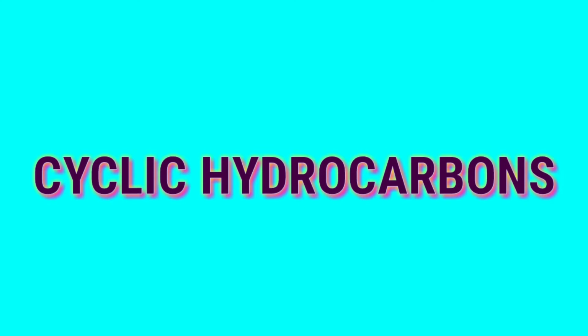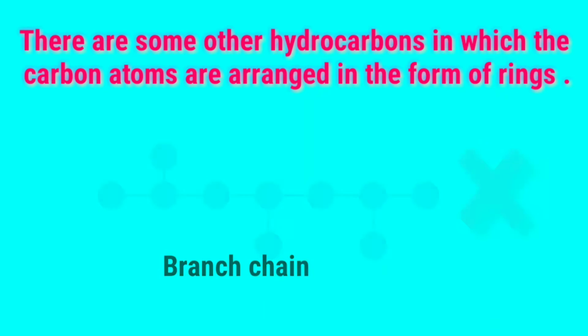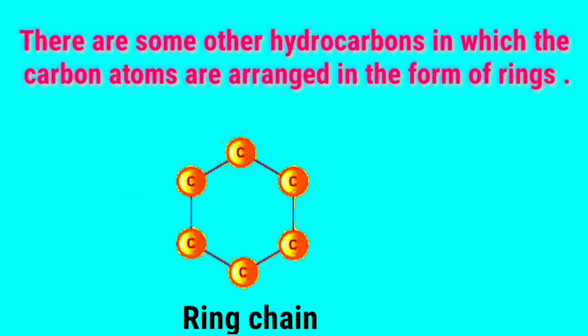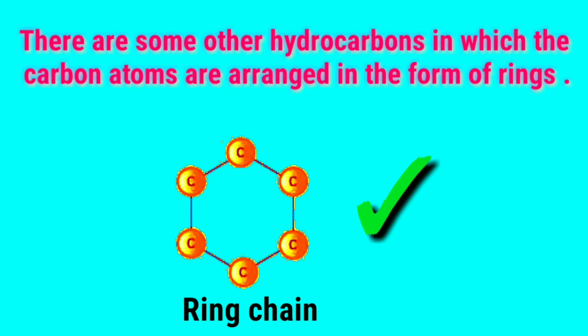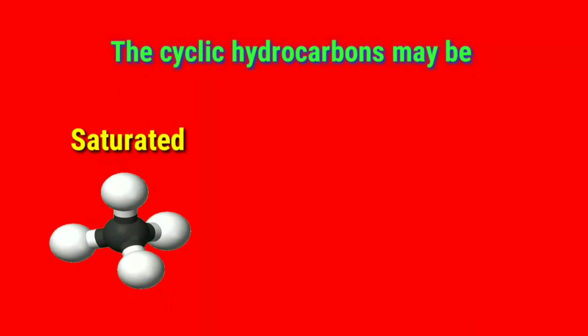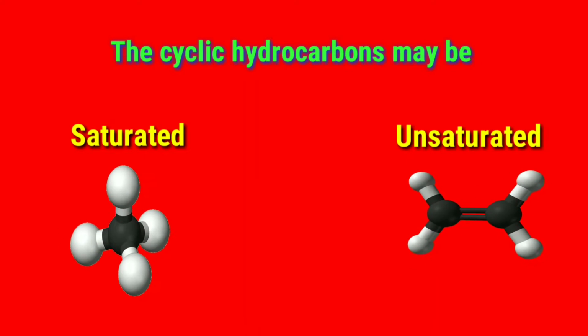Cyclic hydrocarbons. There are some other hydrocarbons in which the carbon atoms are arranged in the form of a ring. Such hydrocarbons are called cyclic hydrocarbons. The cyclic hydrocarbons may be saturated or unsaturated. This will become clear from the following examples.